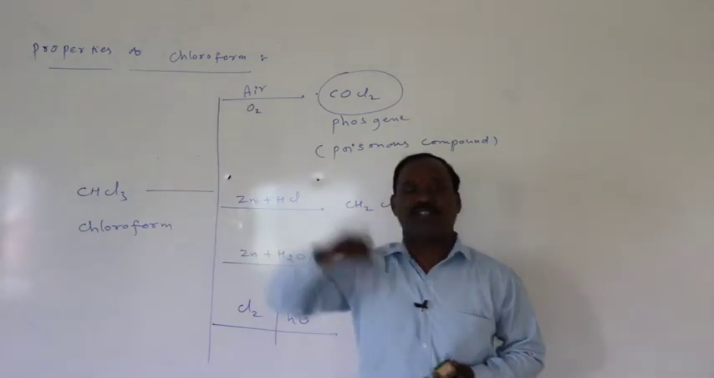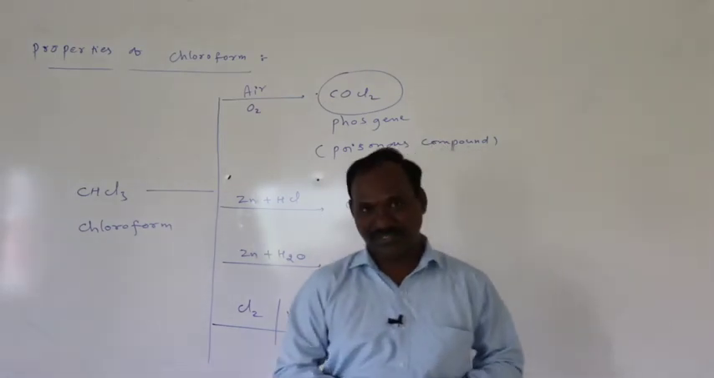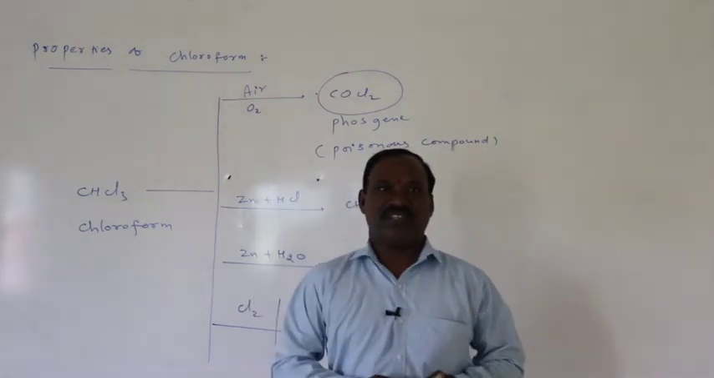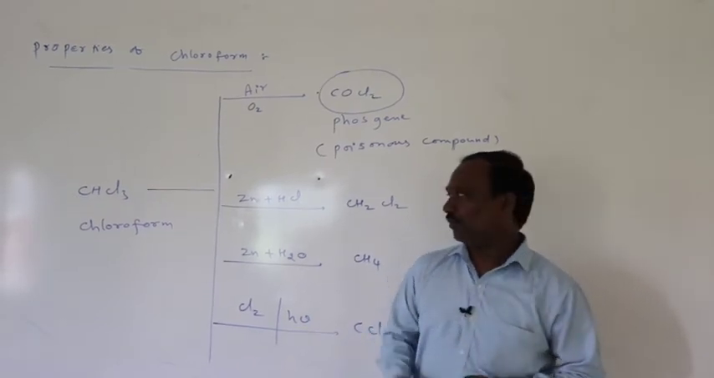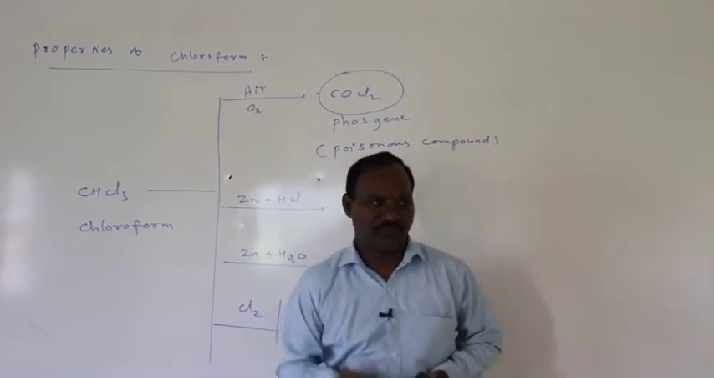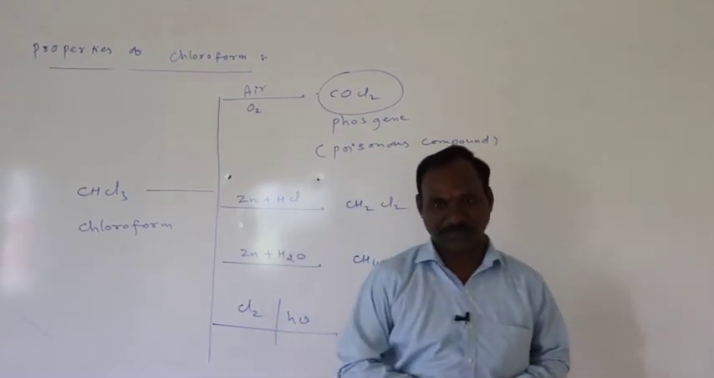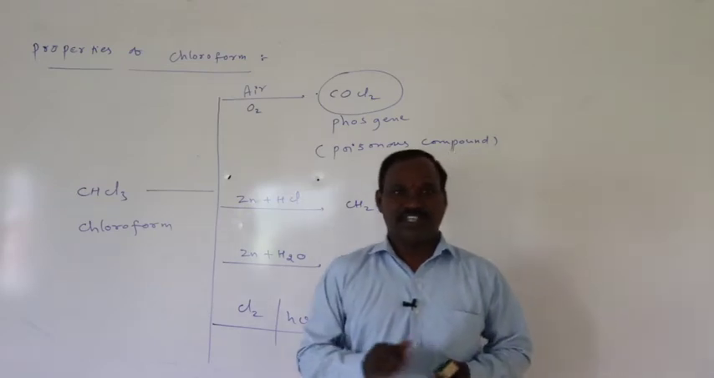Chloroform was used as a general anesthetic in olden days. It is also used as a solvent for fats and alkaloids. In olden days, it was used as a general anesthetic.